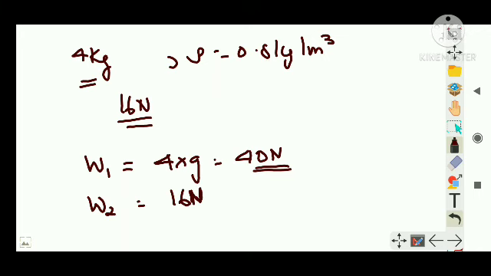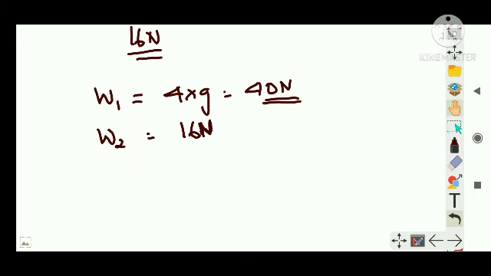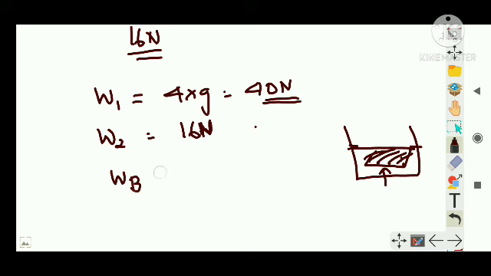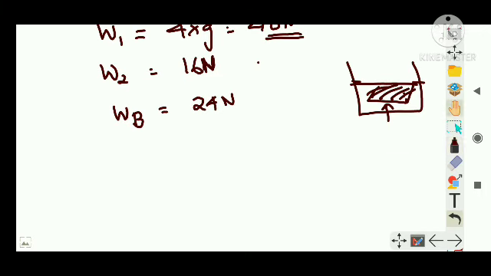Clear. That means loss of weight is actually upthrust. This is the liquid, inside that the object is completely immersed. So this is the object, and it is now showing only 16 newton, which means there is an upthrust from below. That will be 40 minus 16, that is 24 newton. That is the upthrust or buoyant force. Now we know the upthrust is actually the weight of the liquid which is displaced.